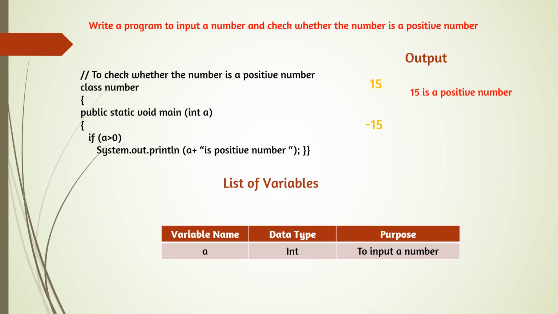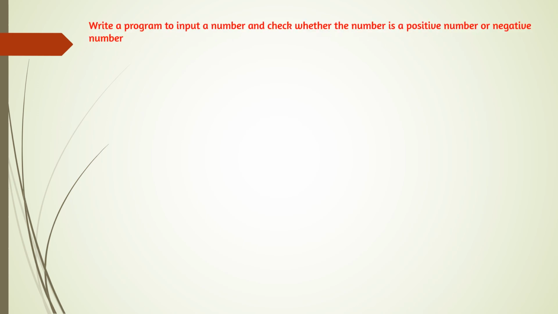So our first program is completed. I hope you understood the concept. Next question: write a program to input a number and check whether the number is a positive number or a negative number. So in this question, we are having two conditions. Either the number can be a positive number or the number can be a negative number.